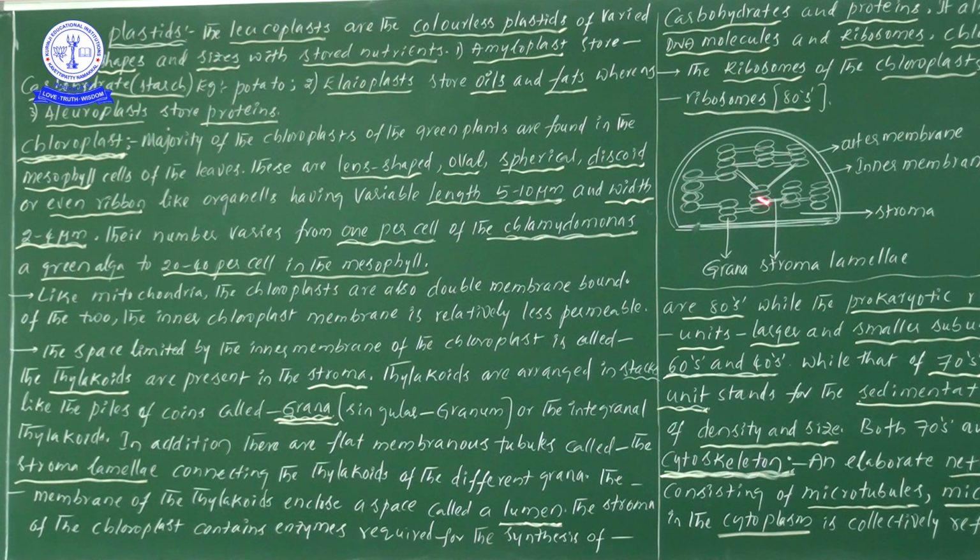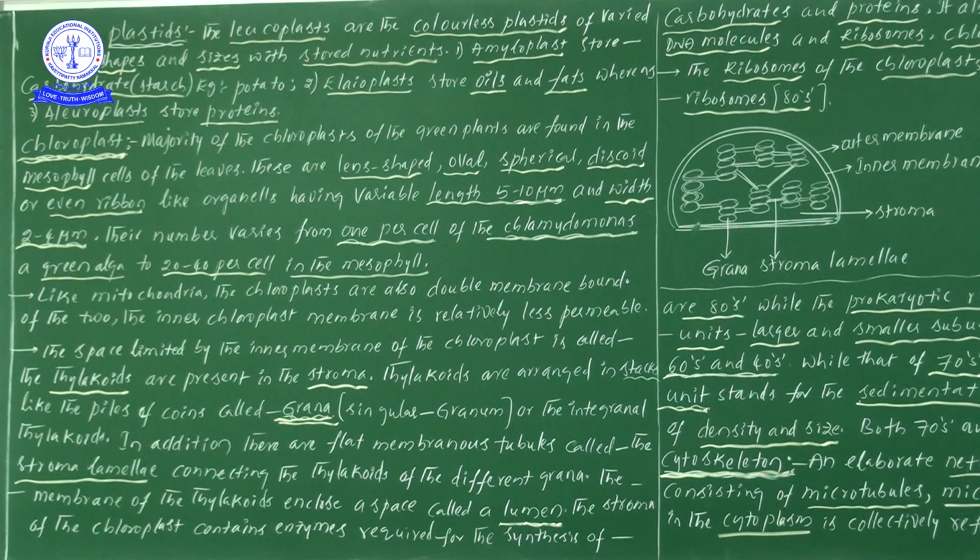In this particular diagram you are seeing, here we are taking the stroma. Here small sac-like structures are arranged one by one. Each and every flattened sac-like structure we call a thylakoid. Now a group of thylakoids we call grana.